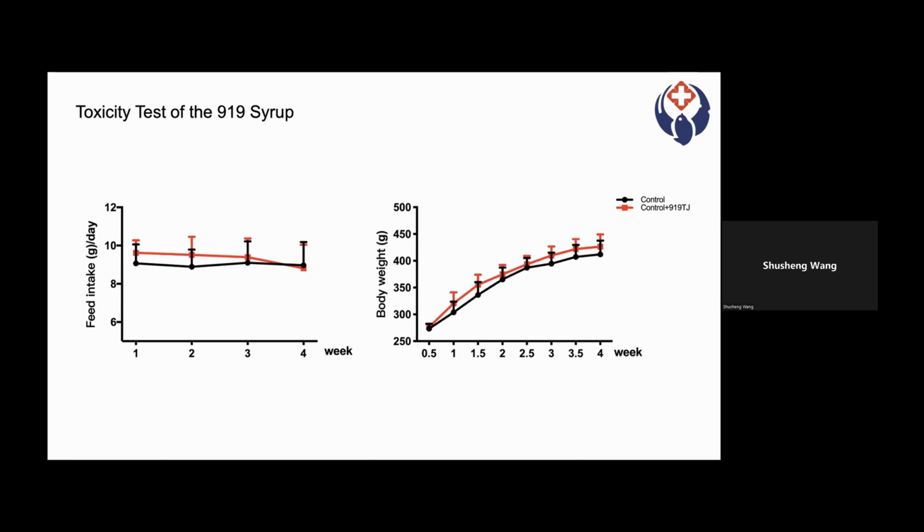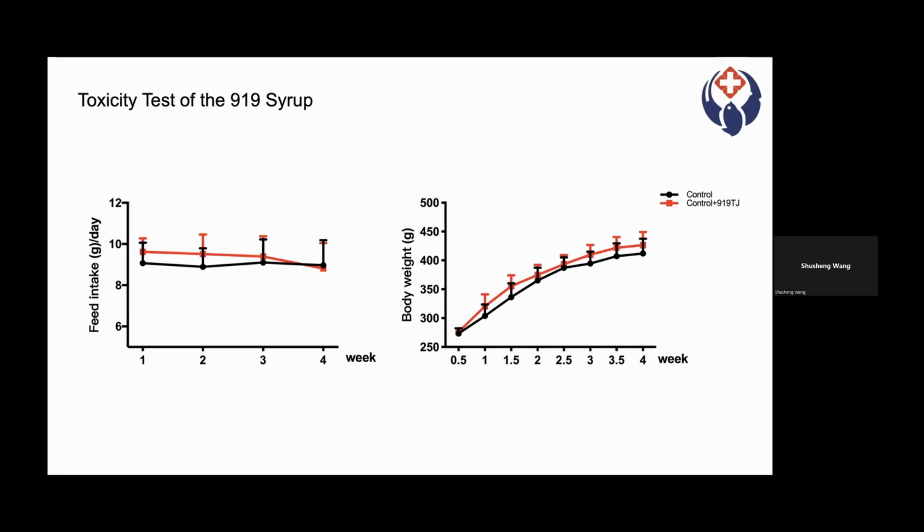Next, toxicity test of the 919 syrup. This picture shows changes in body weight and feed intake in the two groups of rats over 4 weeks. After 4 weeks, there was no significant difference in body weight and feed intake between the control and 919 TT groups. These results show that 919 syrup did not negatively impact the body weight and feed intake of normal rats.